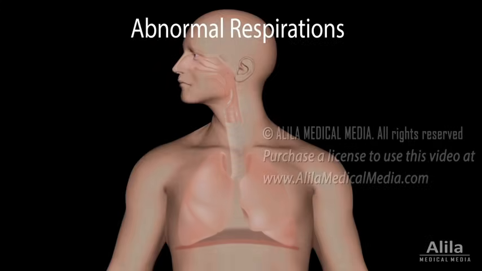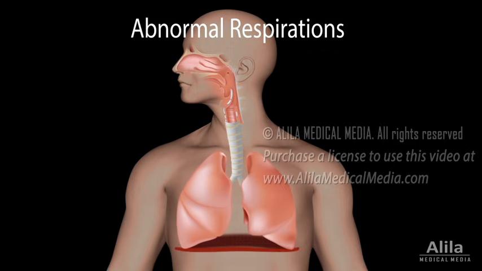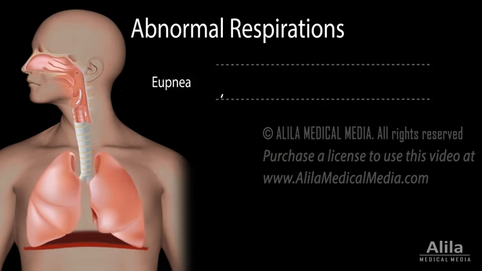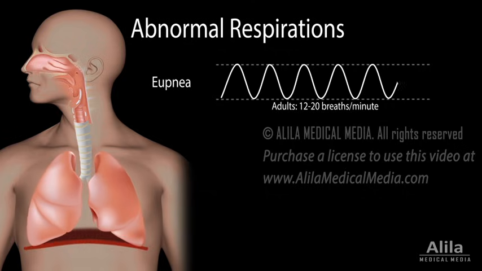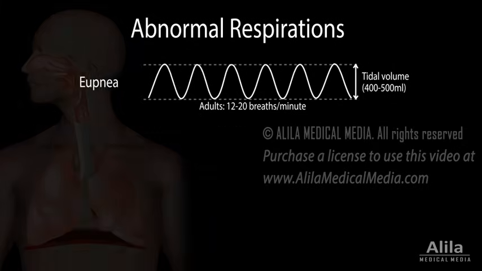Normal breathing, called eupnea, is quiet, effortless, and rhythmic at rest. In healthy adults, the respiratory rate ranges from 12 to 20 breaths per minute, with a tidal volume of about 500 milliliters in men and 400 milliliters in women. The respiratory rate in children is typically higher and varies by age.